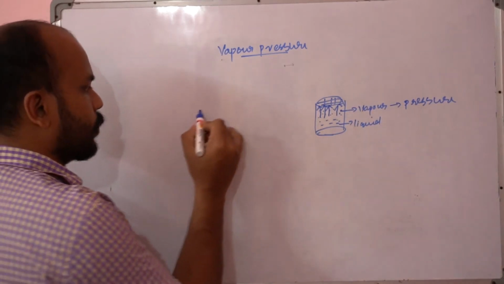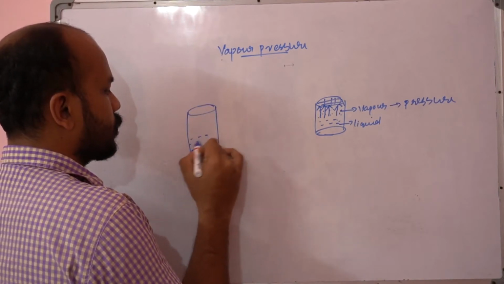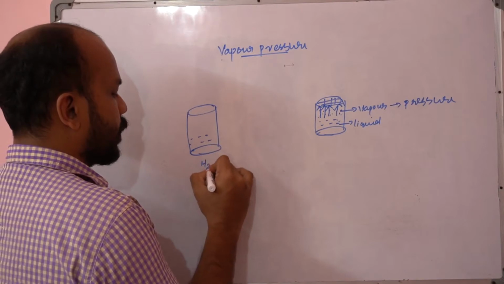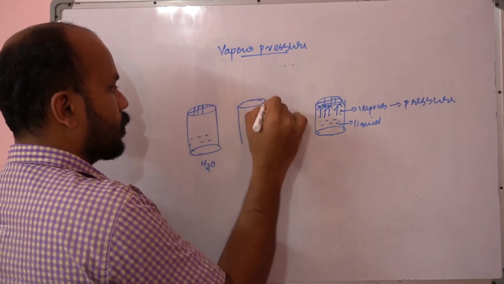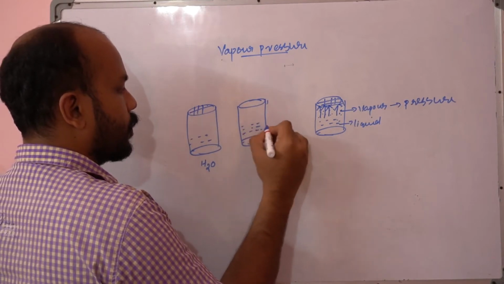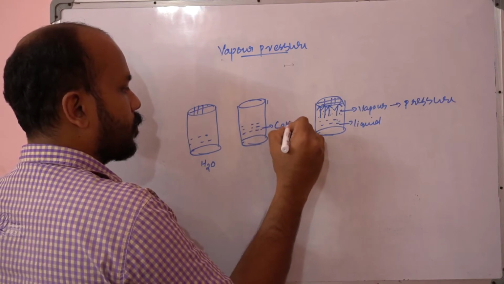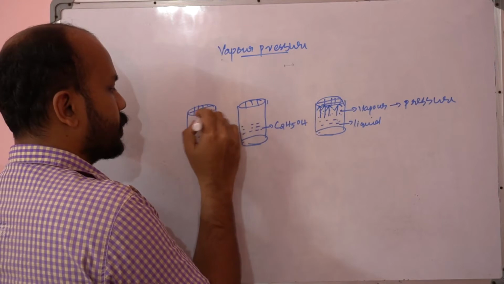For instance, suppose here you are taking water, and of course you close this lid. Here you are taking ethanol. Which one will exert more vapor pressure? Both will be vaporizing.